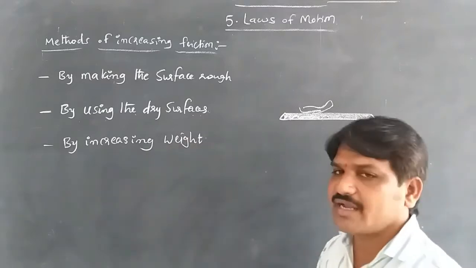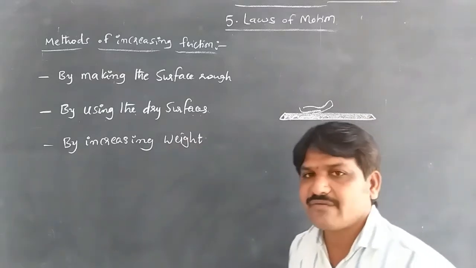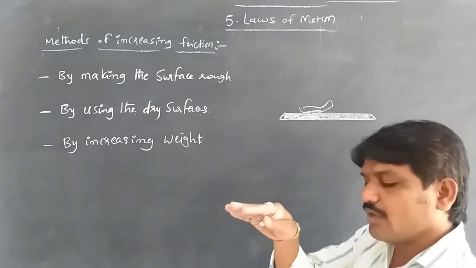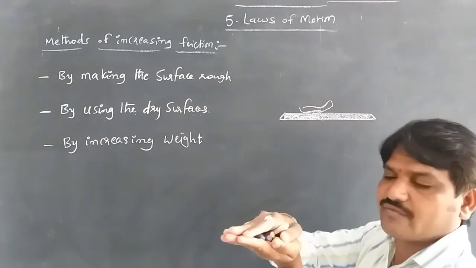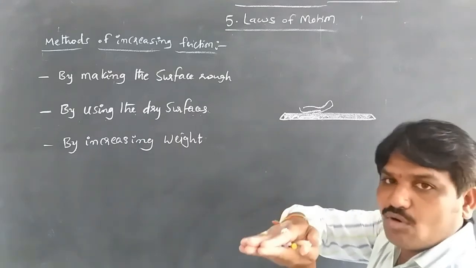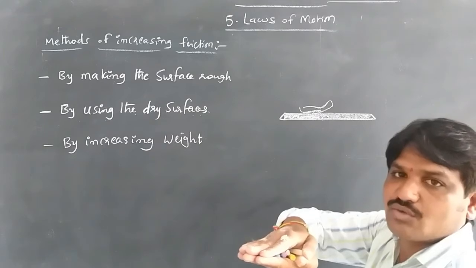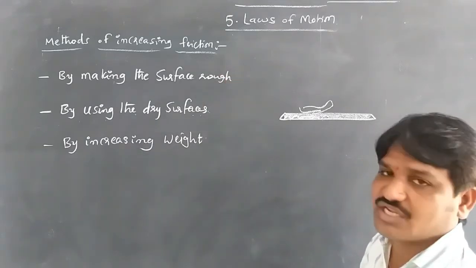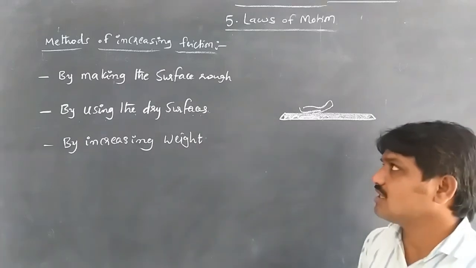And by increasing the weight on the machines, or the load, more grip is produced. When the weight on the body is increased, more grip is produced between the two surfaces in contact. So these are the methods by which friction can be increased. These are about friction.